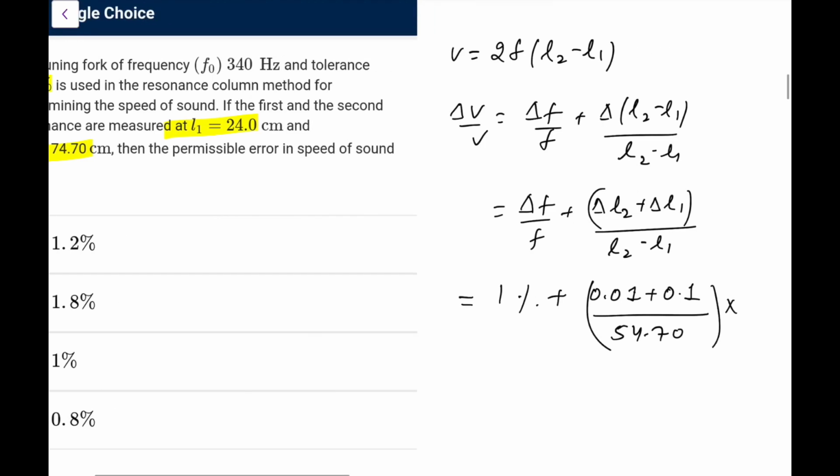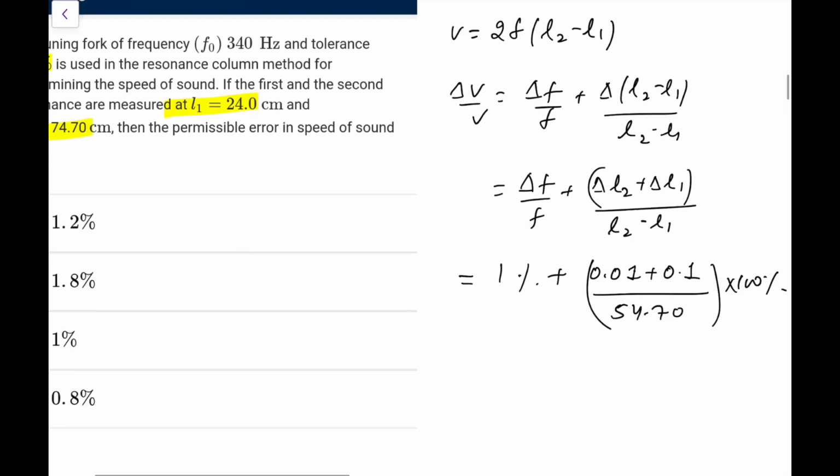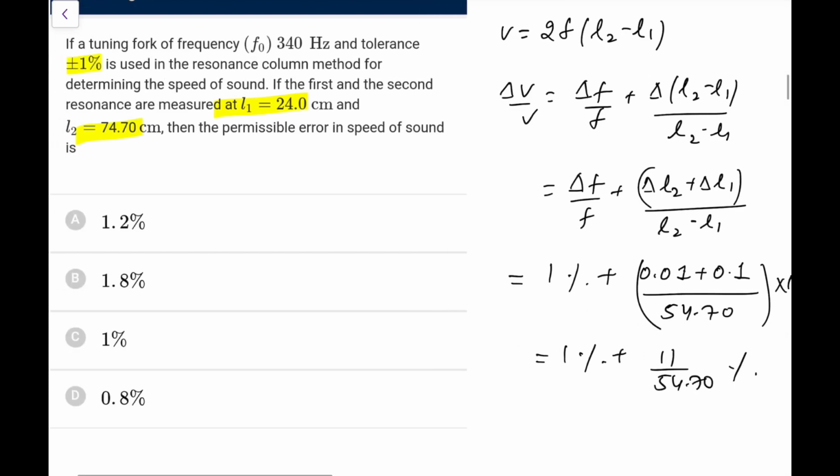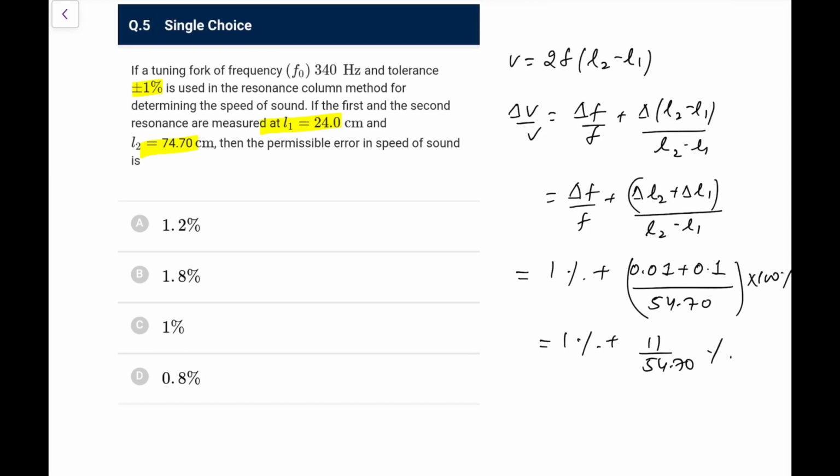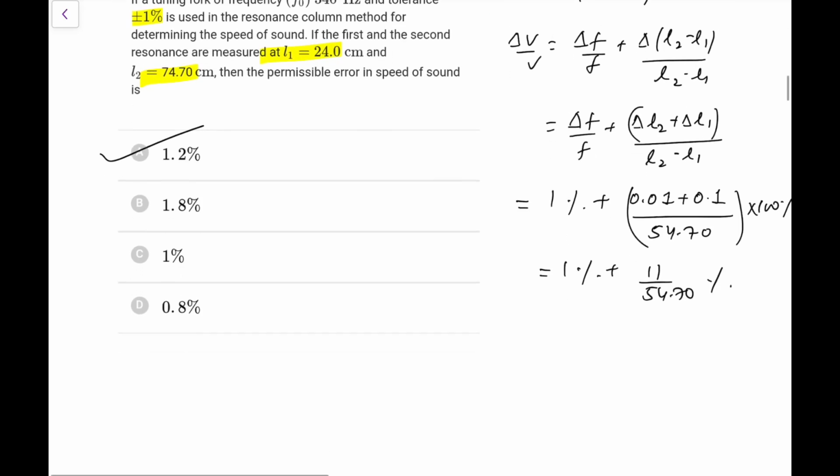So this is 1% plus 0.11 upon 54.7, so 11 upon 54.7. 10 by 50 is approximately 2 by 10, or 0.2%, so it would be around 0.2, closer to 1.2% in this case. Go for option A, it is the only closest one.